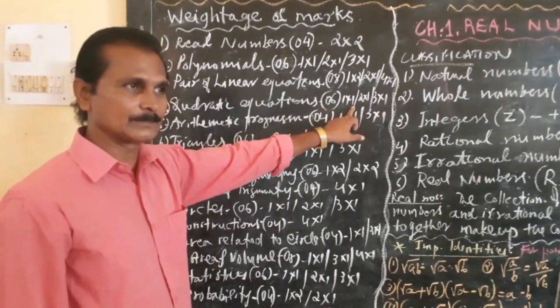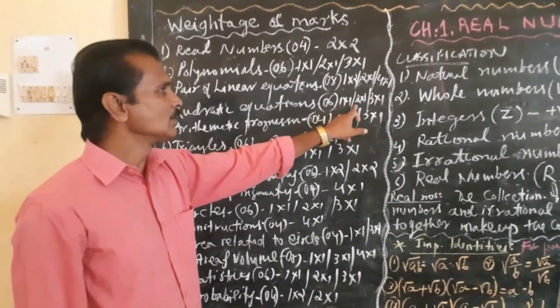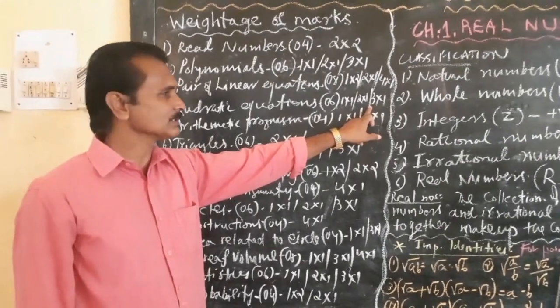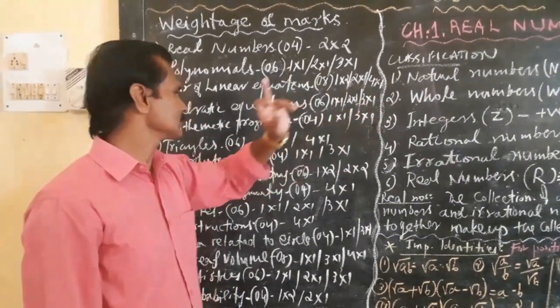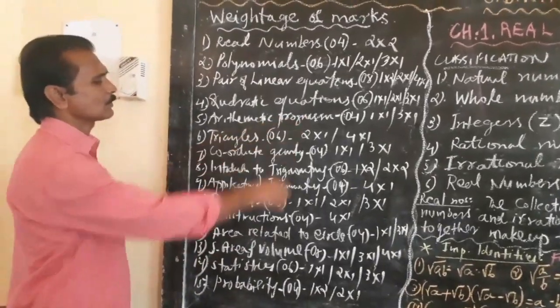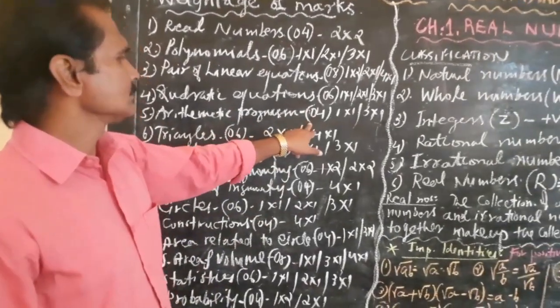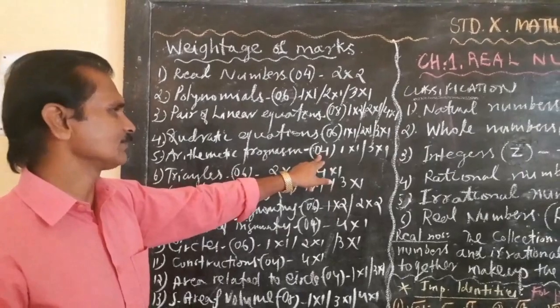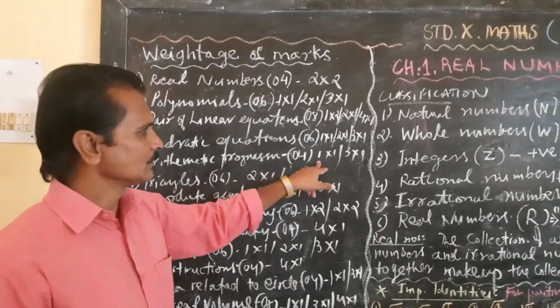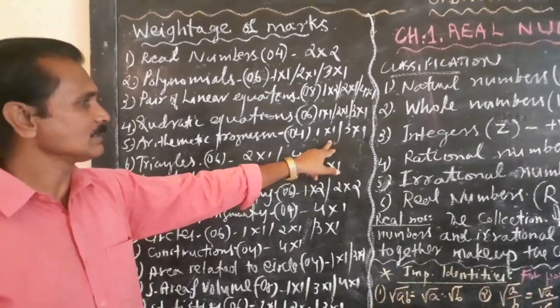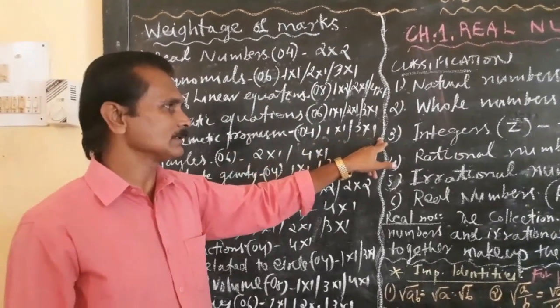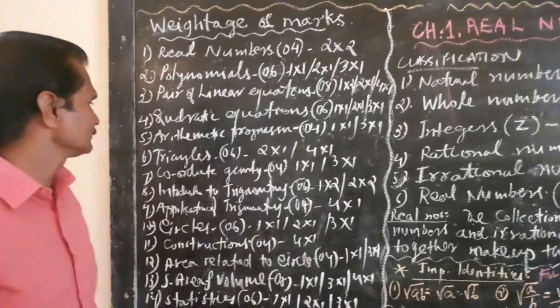And the fourth one, quadratic equations. This chapter contains 6 marks, and again the division of questions: 1 into 1, that means 1 question carries 1 mark. 2 into 1, that means 1 question carries 2 marks, and 3 into 1, that means 1 question carries 3 marks. Then arithmetic progression, and this chapter contains 4 marks. So the pattern: 1 into 1, that means 1 question carries 1 mark, 3 into 1, that means 1 question carries 3 marks.